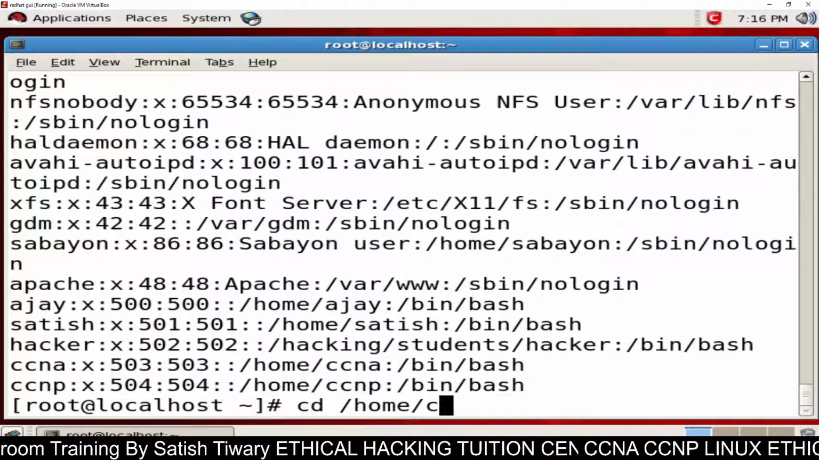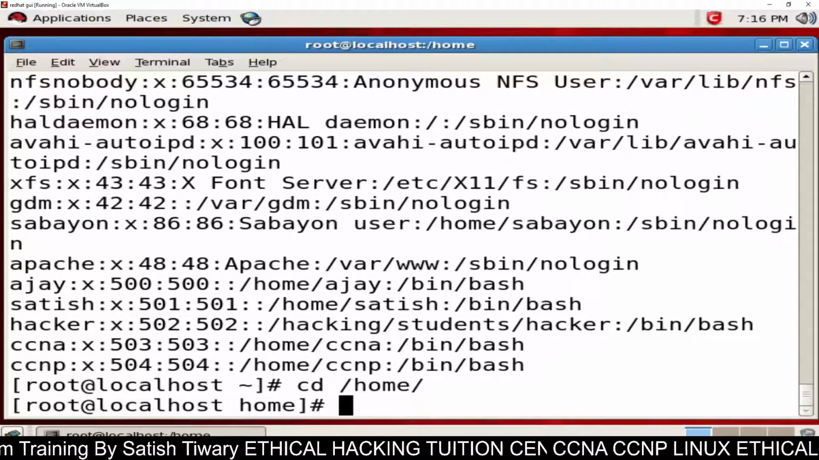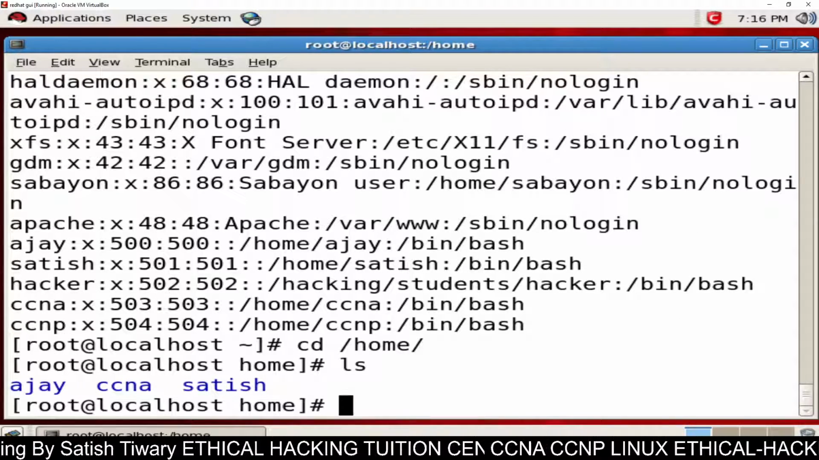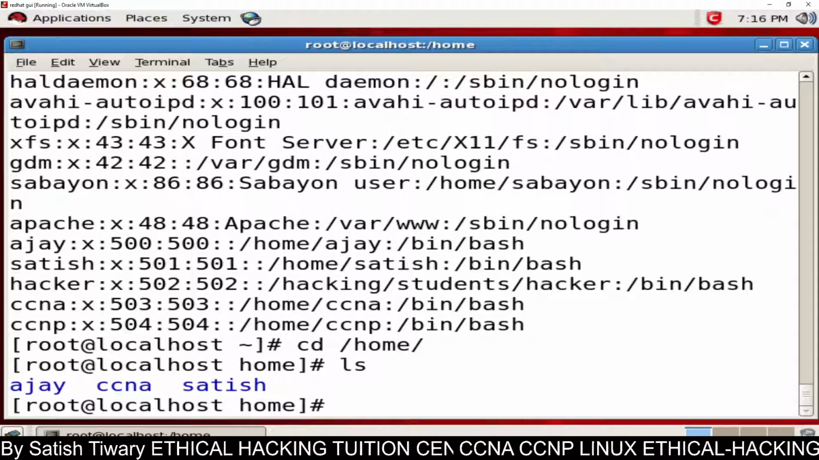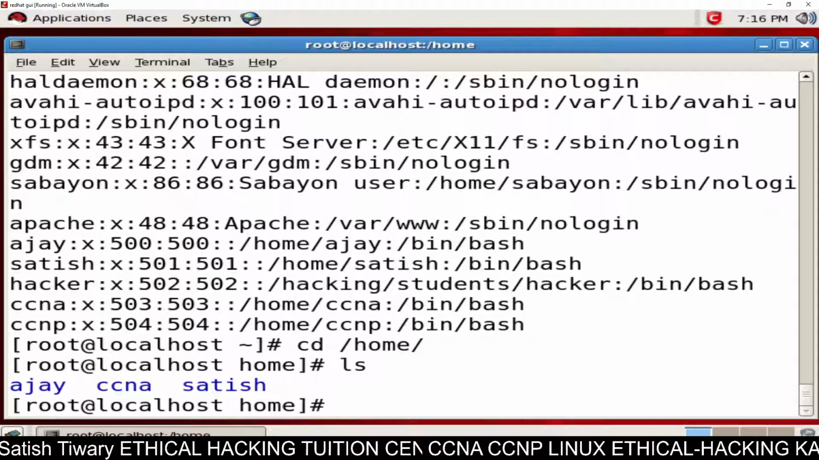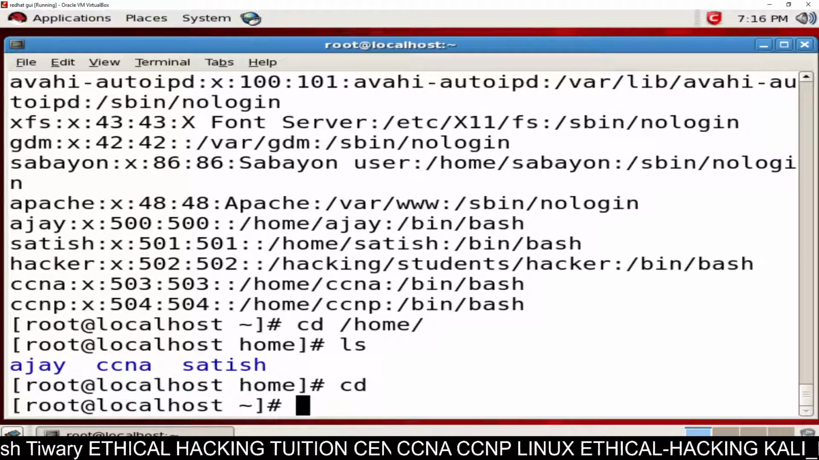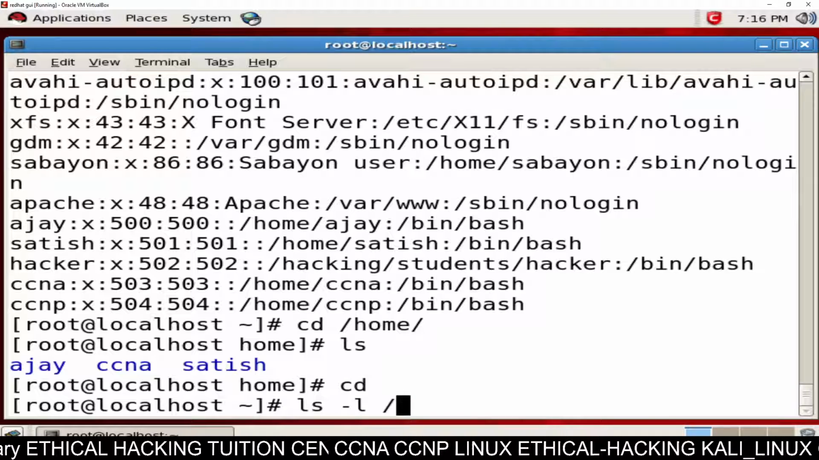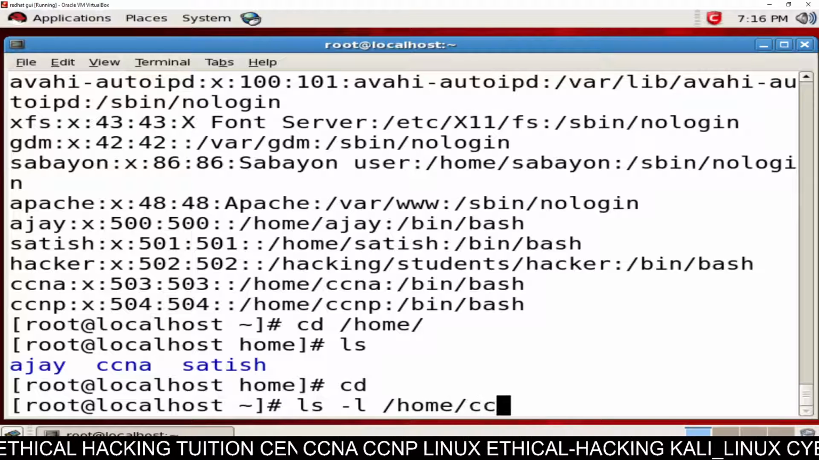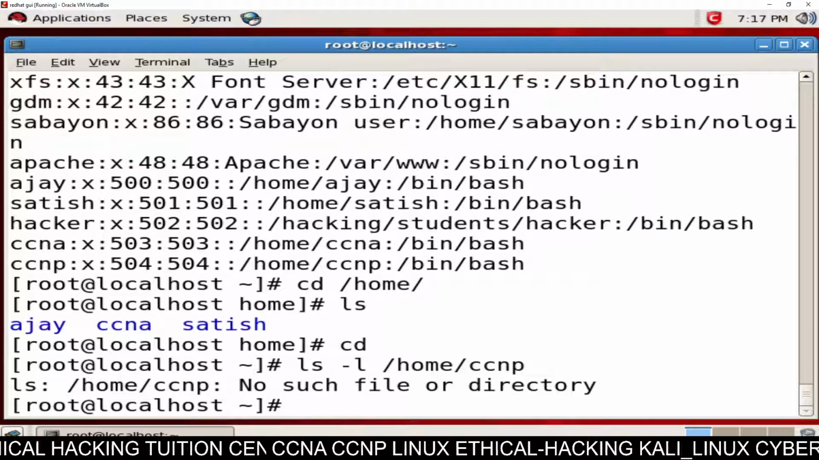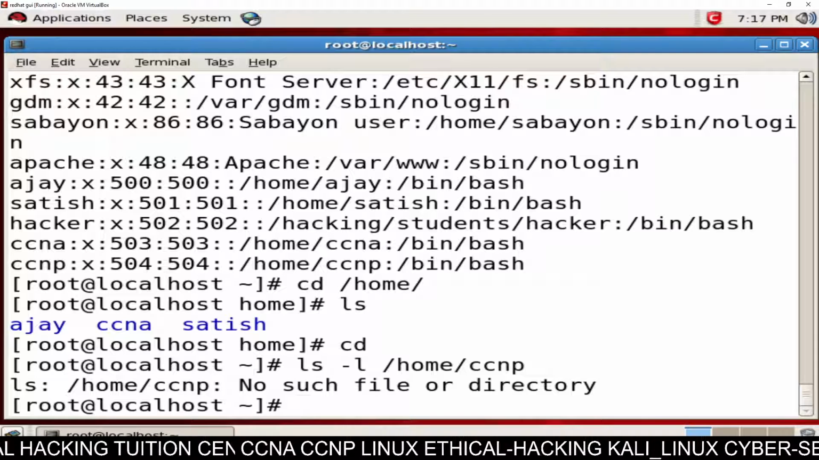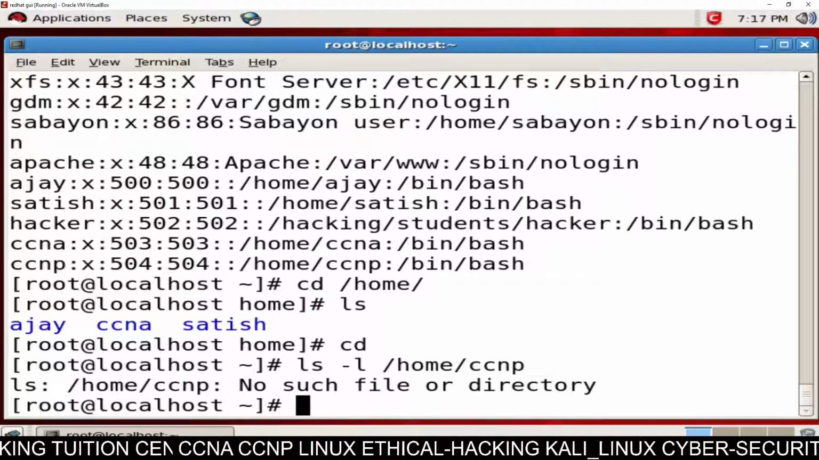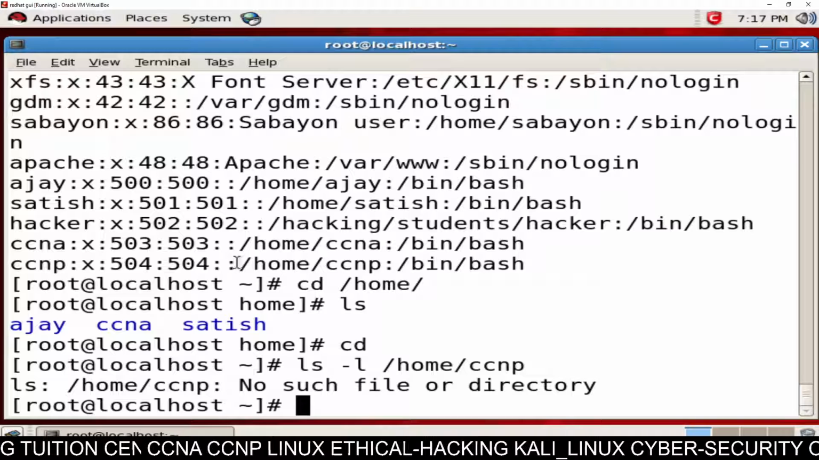You can see when I go to cd /home, press enter and type ls, Ajay is there, ccna is there, Satish is there, but no ccnp. It means there is no ccnp directory. There is another way to check: you can type ls -l /home/ccnp. You can see that there is no such file or directory. There is no existence of this path. It means whatever is showing here is only virtual.